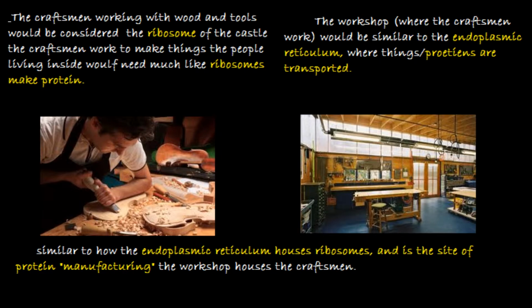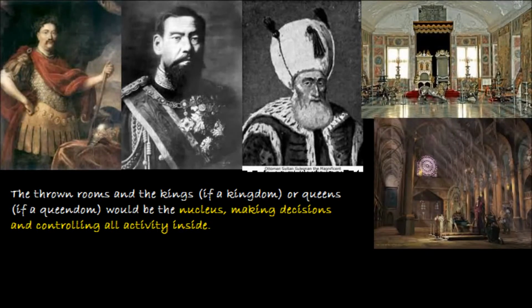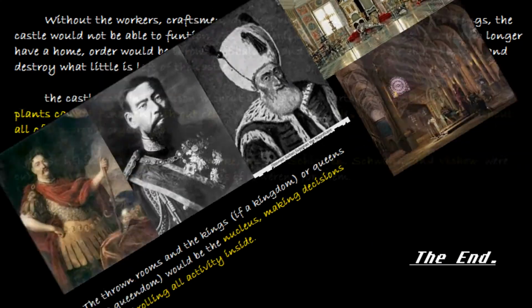The craftsmen work to make things the people living inside would need, much like ribosomes make protein. The workshop would be similar to the endoplasmic reticulum, where things and proteins are transported. Similar to how the endoplasmic reticulum houses ribosomes and is the site of protein manufacturing, the workshop houses craftsmen. The throne rooms in the kings, if a kingdom, or queens, if a queendom, would be the nucleus, making decisions and controlling all activity inside.